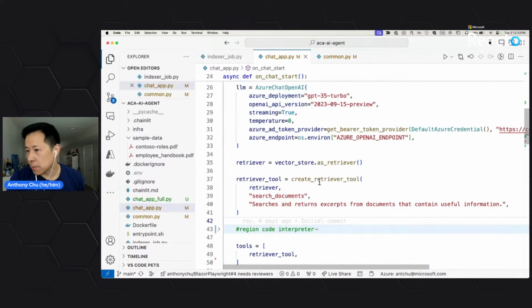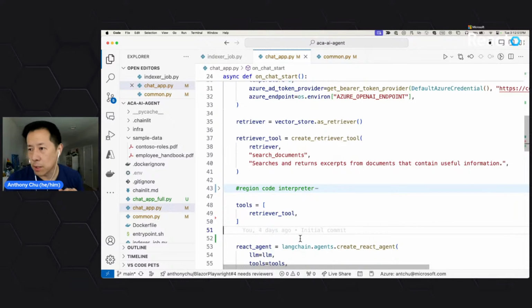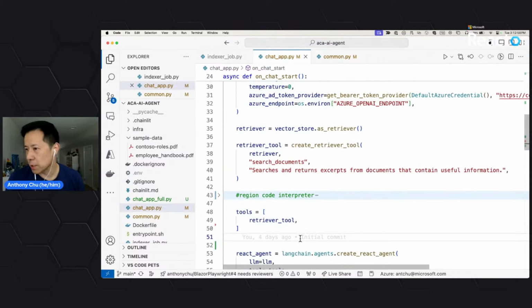And then I'm also setting up a retriever. My agent actually takes one or more tools. I'll walk through this in a little bit, but in this case, I'm creating a retriever tool and providing it to my agent. So my agent will know that whenever it needs to look up data, it can call out to this retriever tool, which behind the scenes is going to call into the vector store and return any relevant documents to the LLM, or to the agent, so that it can figure out a proper answer from that.